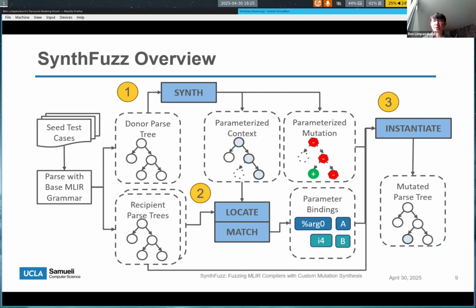So to give an overview of how SynthFuzz works, SynthFuzz works in 3 main stages. I'll go into the details later, but first, SynthFuzz starts with seed test cases that we parse with a base MLIR grammar. And crucially, this grammar isn't dialect-specific, and so we can apply it to any MLIR compiler. And then in the first step, we synthesize mutations from the parse trees that we generate from the base MLIR grammar. And then in the second step, we locate where we can apply these parameterized mutations by comparing them with the recipient parse trees. And then finally, we instantiate these mutations by substituting the appropriate content to finally create our mutated parse trees.